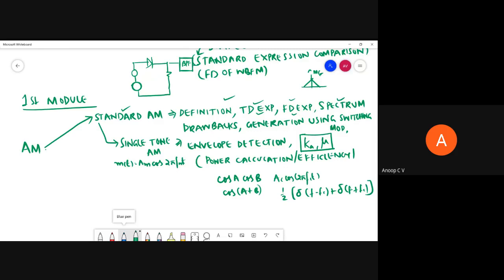So in standard AM and single tone AM, any doubt is there? Any doubt in this? No. Right. So you'll be able to study these things, and I would recommend you not to see individual topics as different topics, and don't attack them individually. There is a flow. If you see there is a flow, try to follow that flow, right?